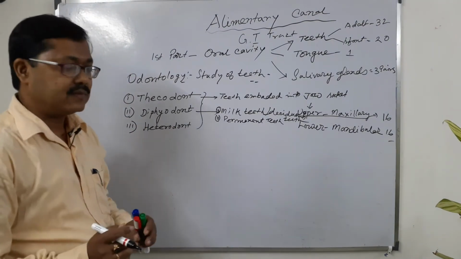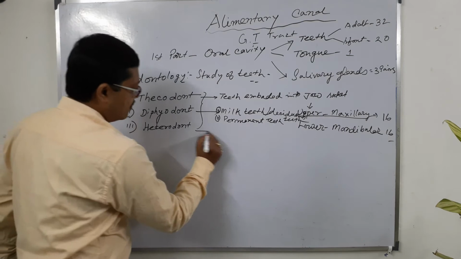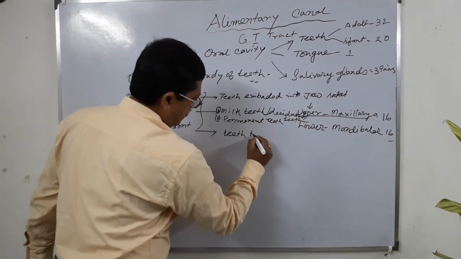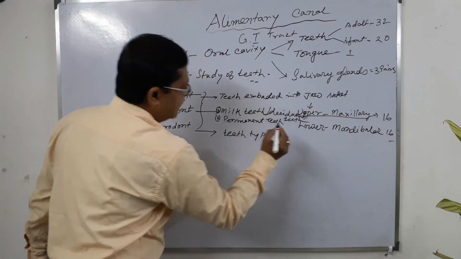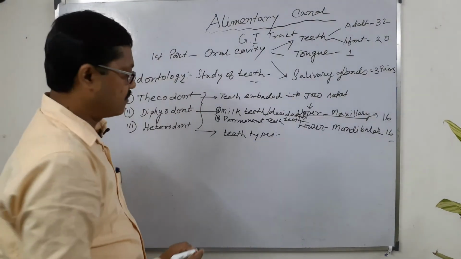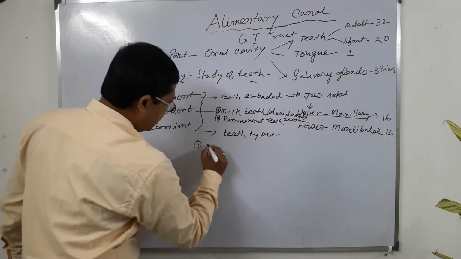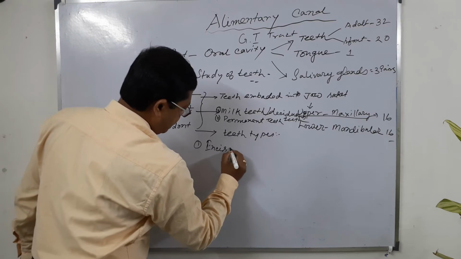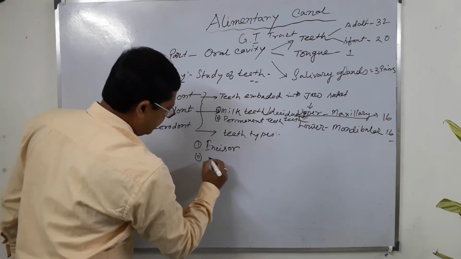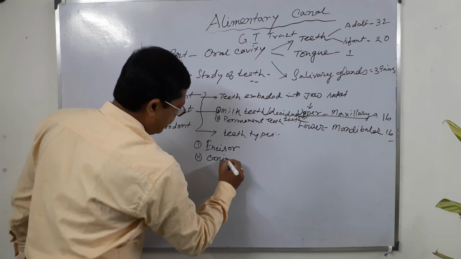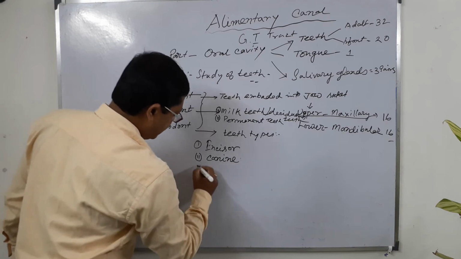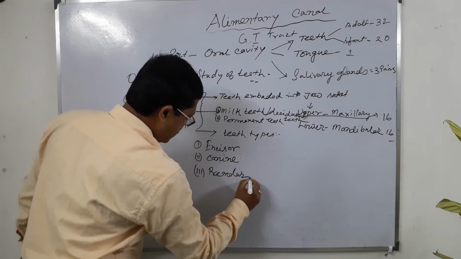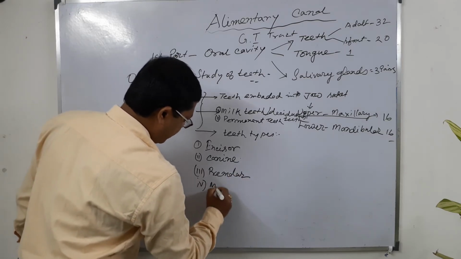Heterodont. Heterodont means different types of teeth. There are 4 types of teeth in the human body: first is incisor, second is canine, third is premolar, fourth is molar.